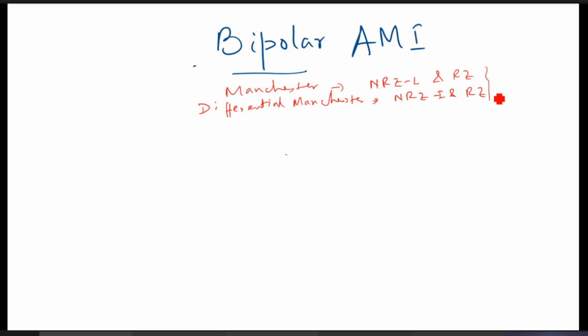Well, these are the biphase techniques, and they have important advantages. We have seen they are self-clocking codes. Because of the mid-bit transition, the receiver can synchronize on those transitions. The second advantage is that there is no DC component.